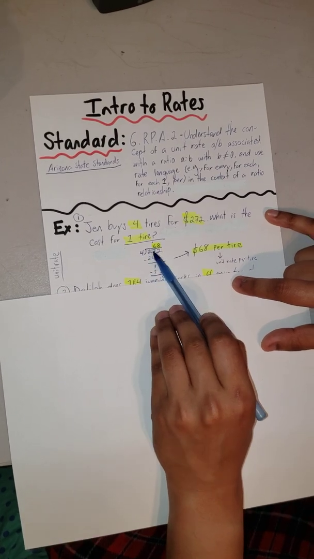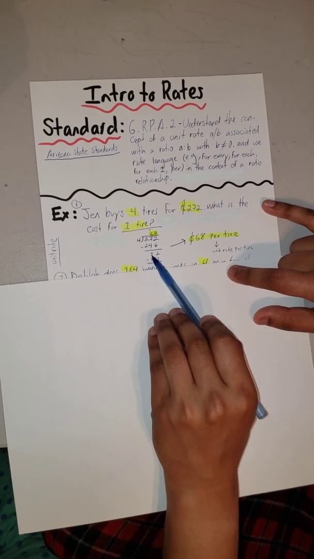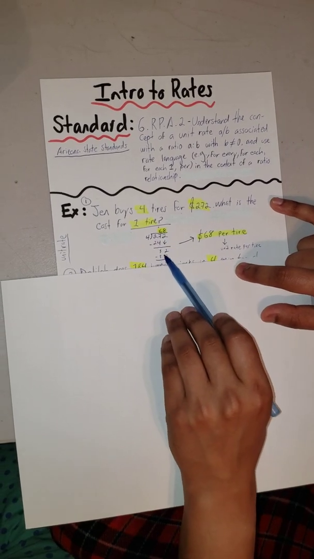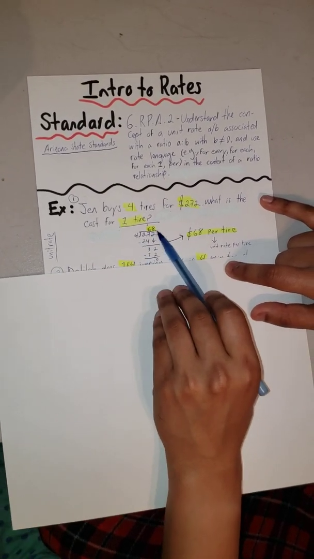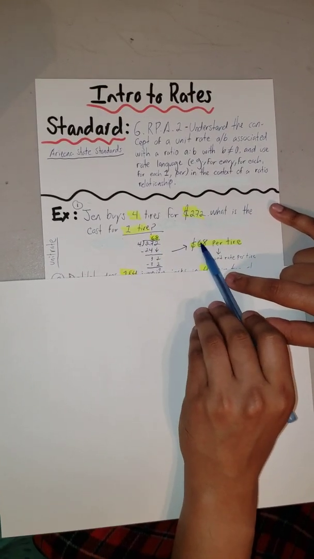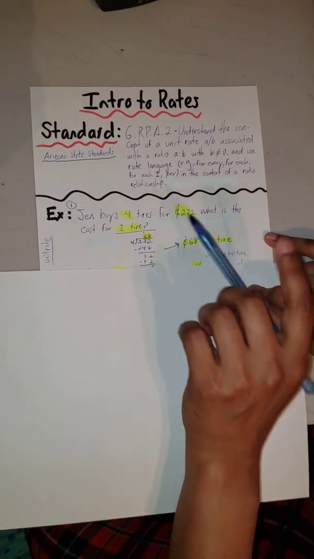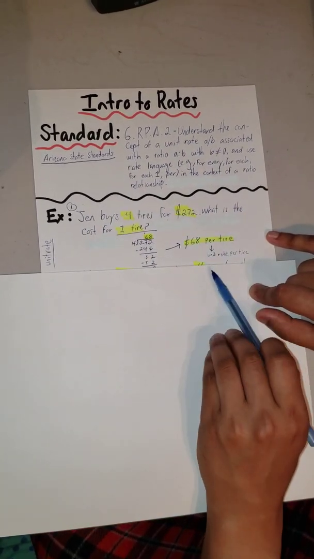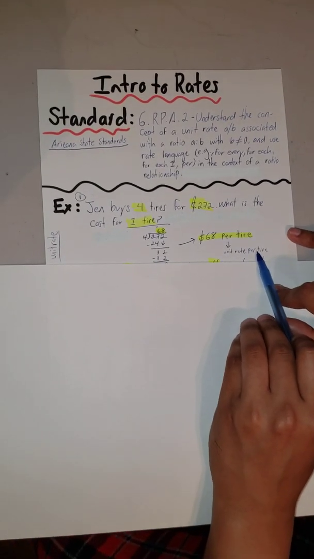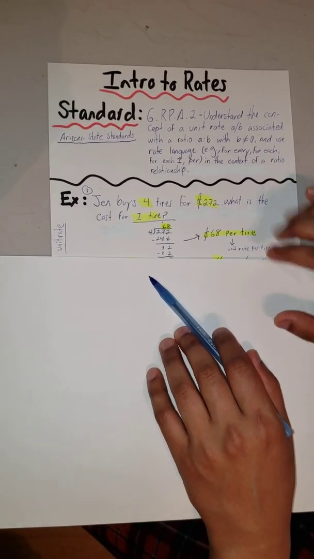So 4 goes into 27 6 times, giving you 24. You subtract that, gives you a remainder of 3. You bring down the 2. 4 goes into 32 8 times. 32 minus 32 gives you a remainder of 0 here. And you have 68. This means that each tire is $68 per tire. Okay? If you want to buy 1 tire, it's going to be $68. So this is also known as your unit rate. Okay? So that's unit rate per tire. Okay? You want to buy 1 tire? $68. This is how you answer this question. Okay? Next example.